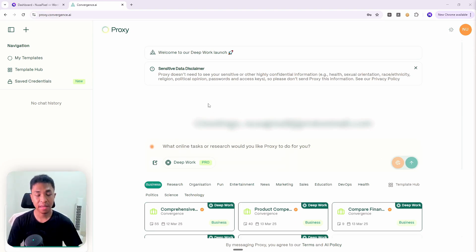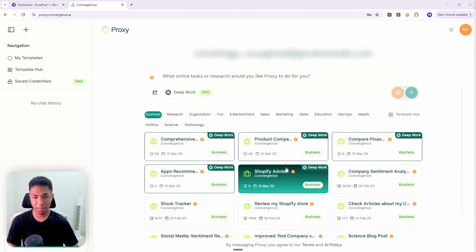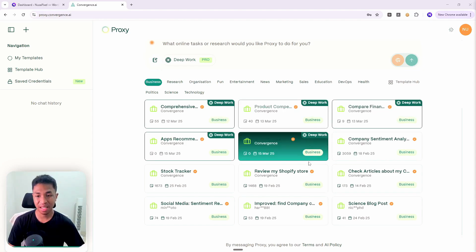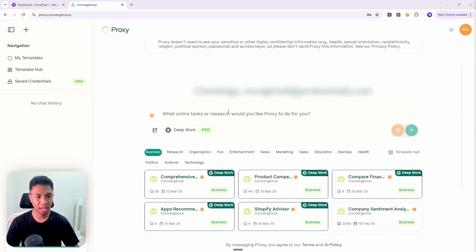Okay, I was finally able to log in to my Proxy account, and as you can see, this interface definitely looks similar to ChatGPT or pretty much most AI tools these days. You can see that there is a box here where you can prompt the AI agent, and on the left side there are some menus and your chat history will appear right here. And at the bottom you will see that there are some templates, or actually just AI prompts that other users have created, and then they share them to this platform, and anyone can use the same prompts. But anyway, I will actually start prompting this AI agent.